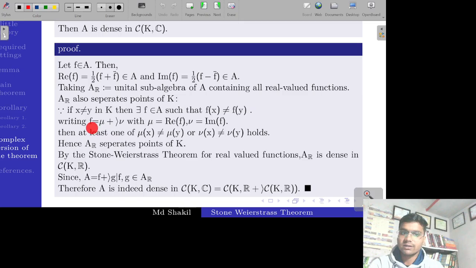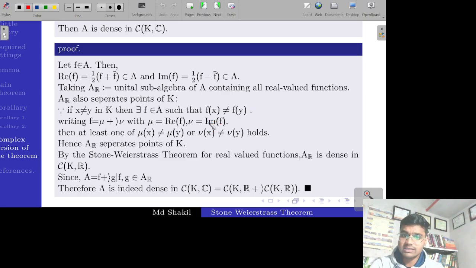Since f is a complex valued function, f is equal to mu plus i nu, where mu is the real part of f and nu is the imaginary part of f.